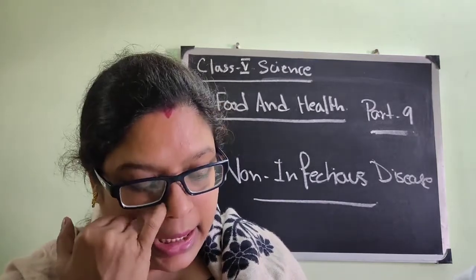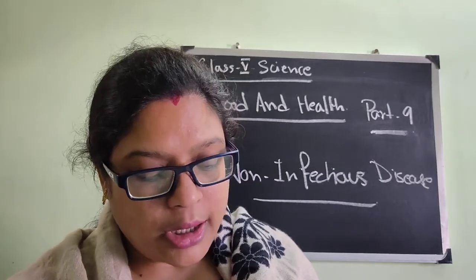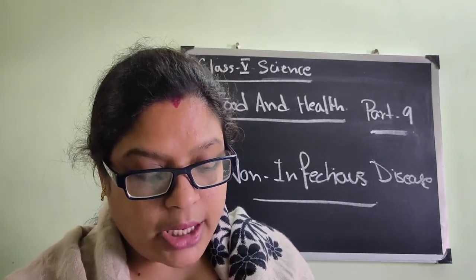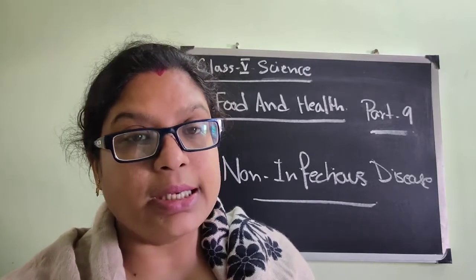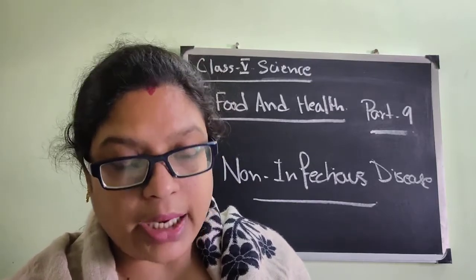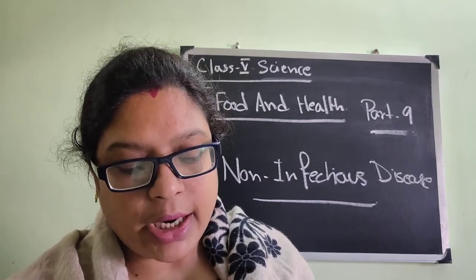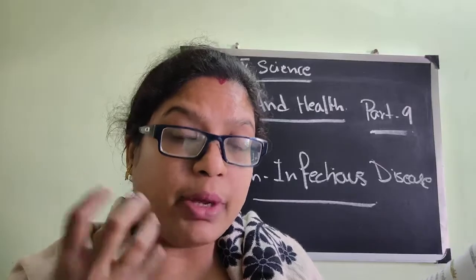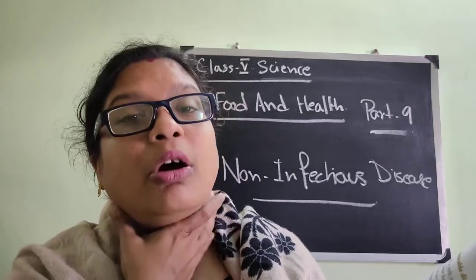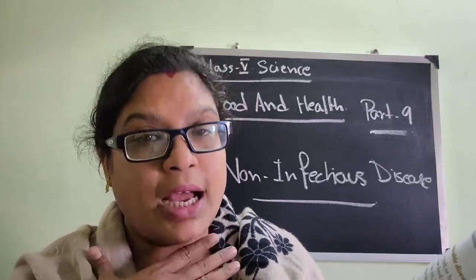And finally, iodine, seafood, iodized salt, which controls growth and body activities. Iodine is also important for our body. And if there is a deficiency of iodine, what will happen? It will cause goiter, means here this region used to swell. Swell means phule jawa. In Bengali we call it phule jawa, or the place will enlarge, isn't it?